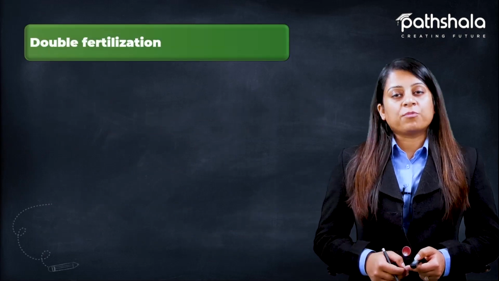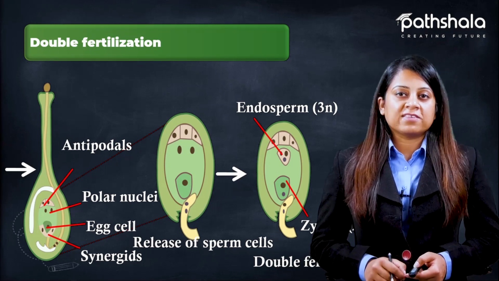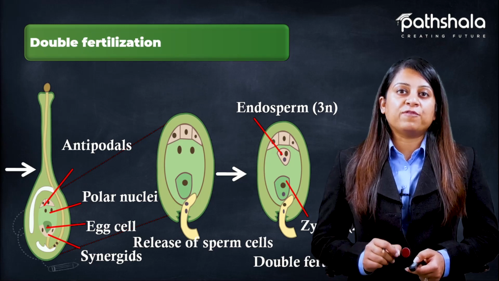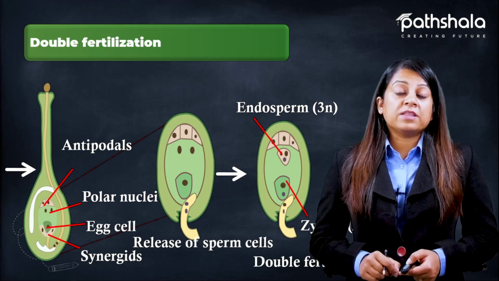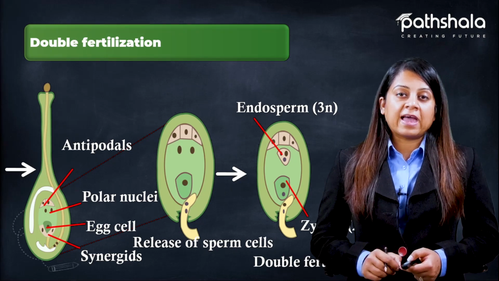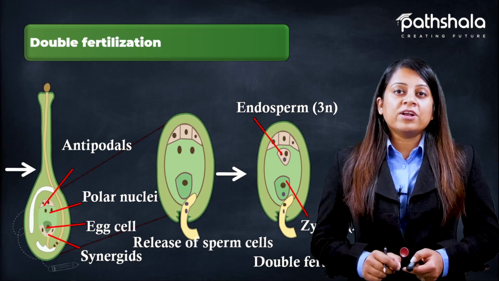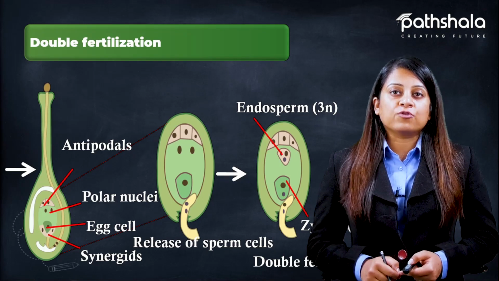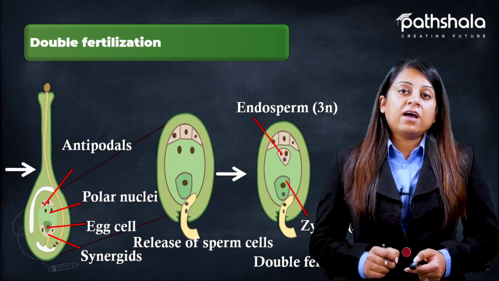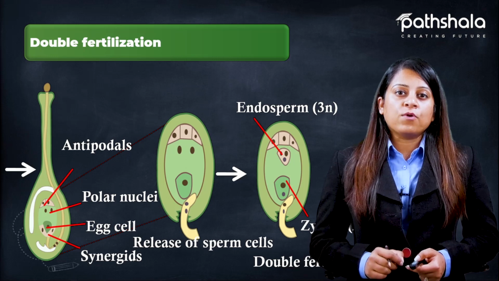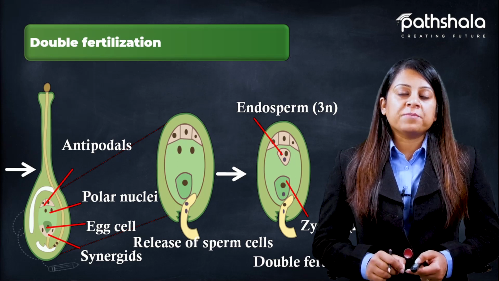Now, after this, the process of fertilization begins. The fertilization process that takes place in plants is known as double fertilization. What happens in double fertilization? When the male gametes are released into the embryo sac, one male gamete fuses with the egg and forms a diploid cell known as the zygote, also known as germinative fertilization. Whereas the other male gamete fuses with two polar nuclei and forms 3N, a triploid structure that is the primary endosperm.